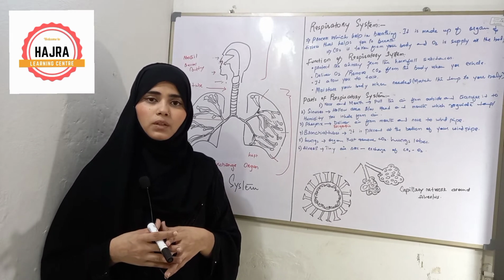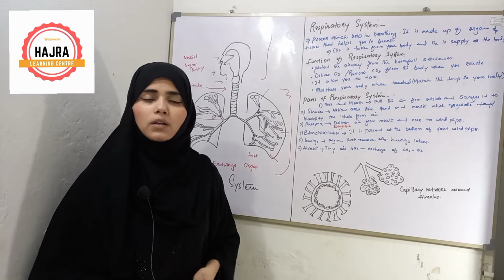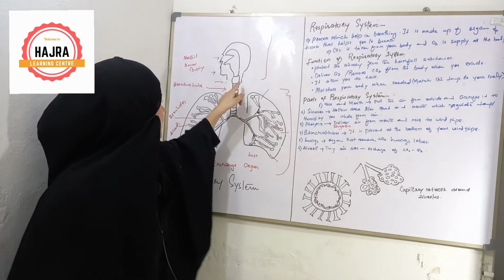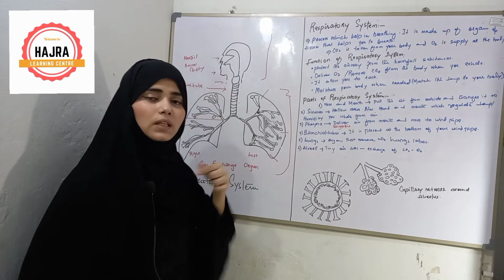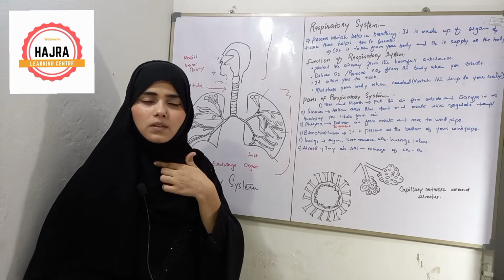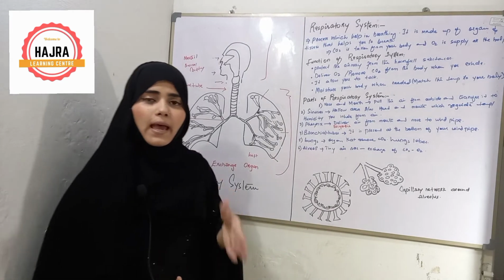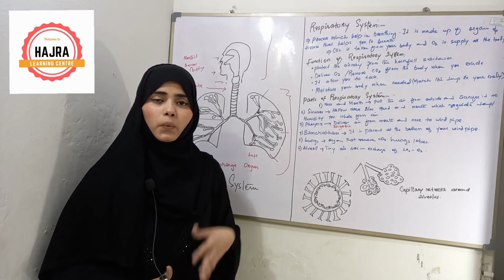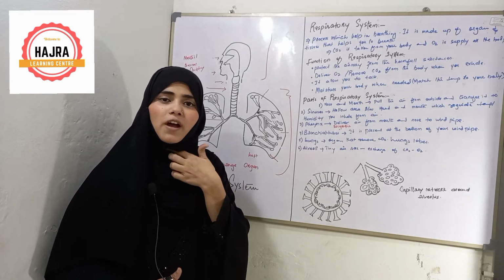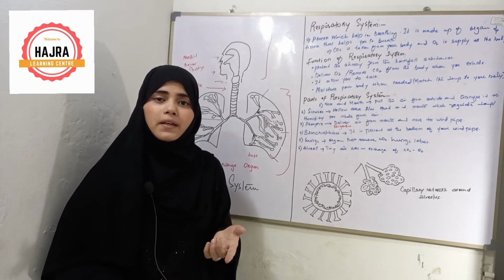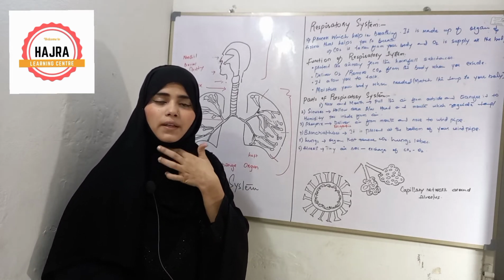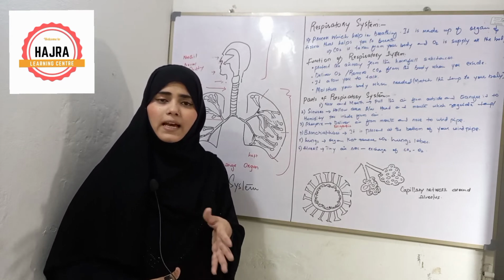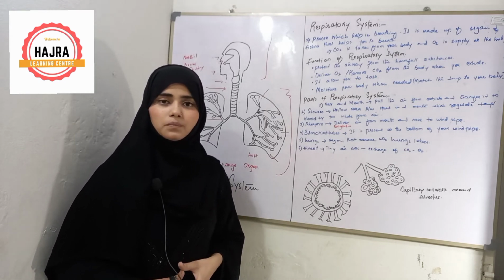Next section is the pharynx or throat. Below the throat there is the larynx. This section is called the larynx. This larynx section helps us to produce sound. When we talk, this section vibrates, so you can check your larynx by touching your neck. So this is the main function of the larynx, to produce sounds. It helps you to speak.